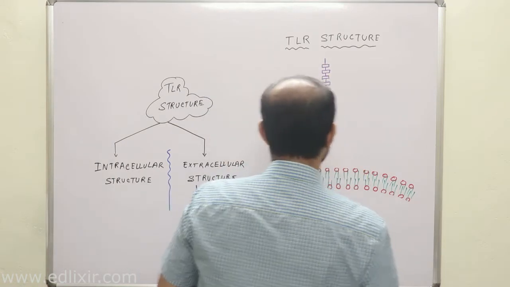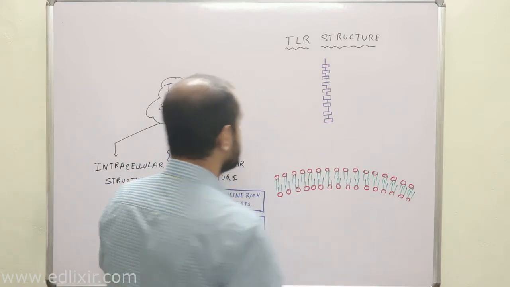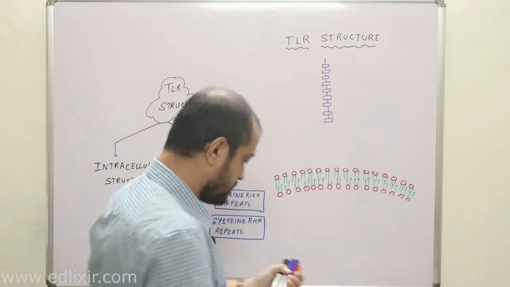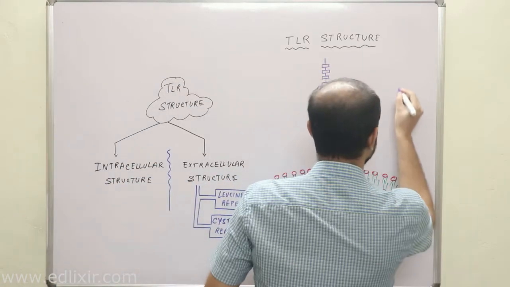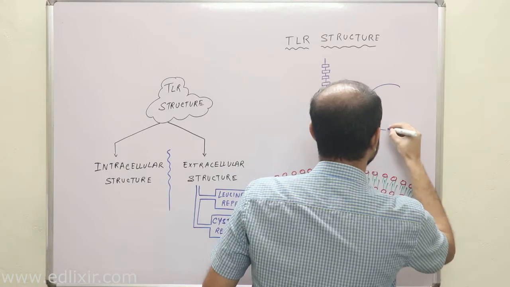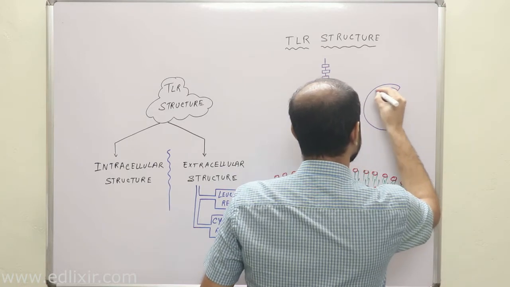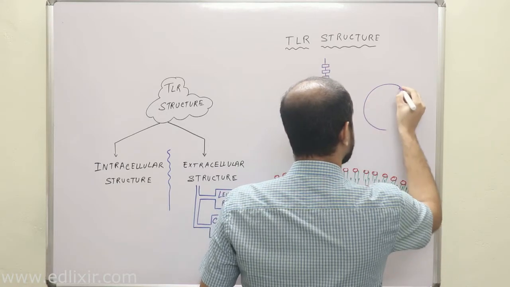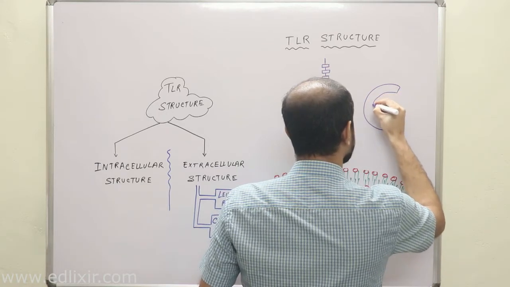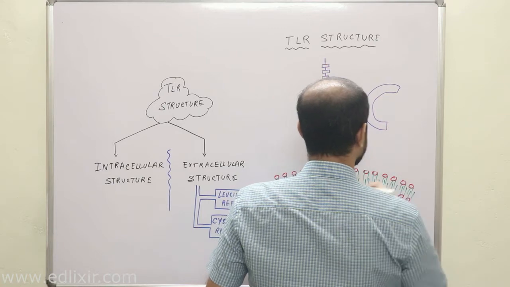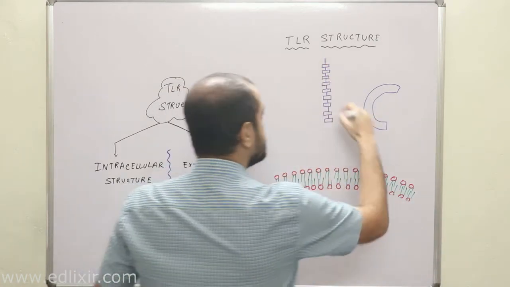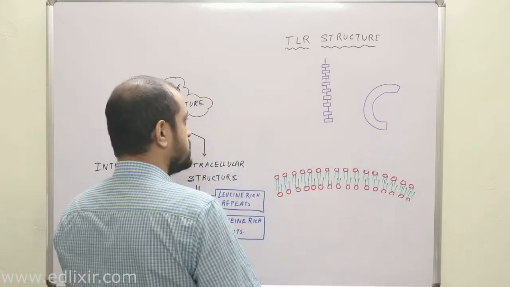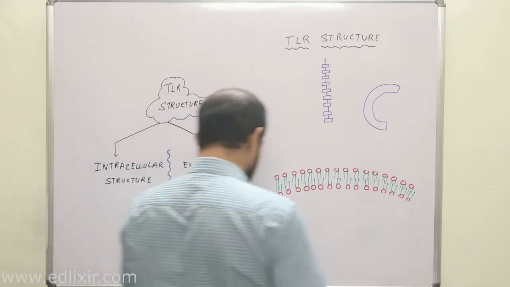Now, an interesting part you need to understand is that the leucine-rich repeats of TLR fold in this way. So this is the structure of your TLR leucine-rich repeats. Now listen with all your attention.